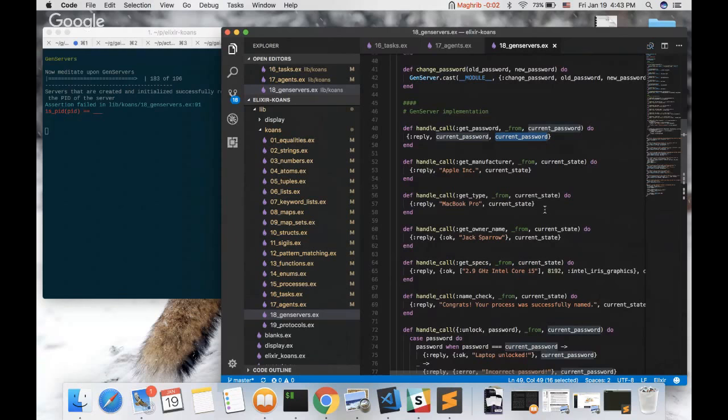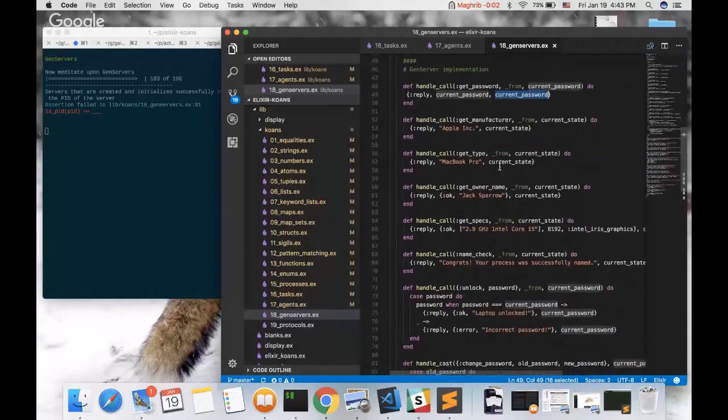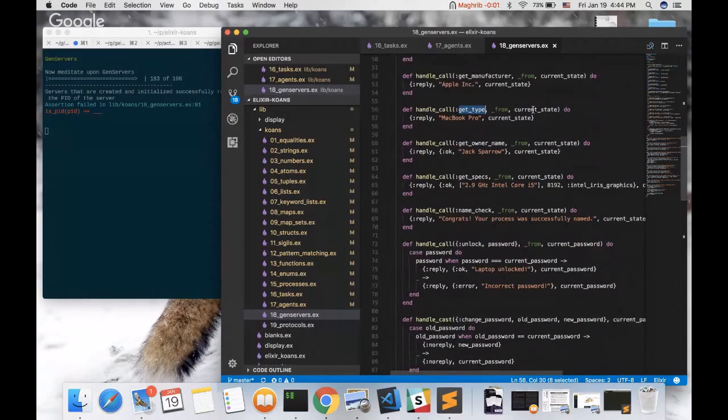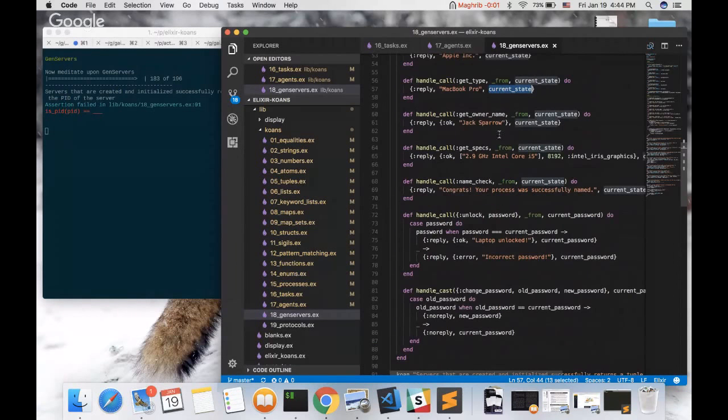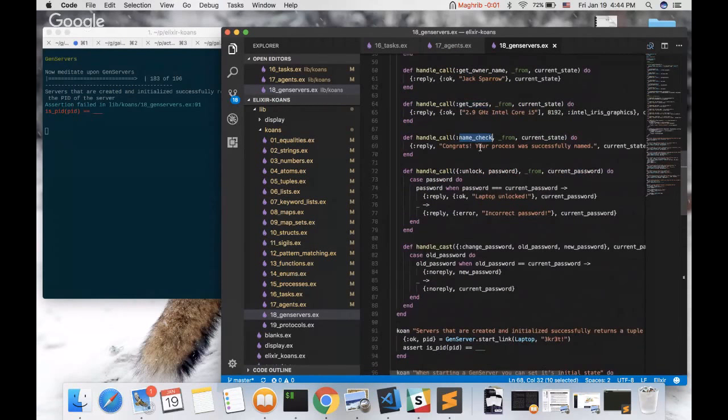I think we have to return always 3 arguments. I'm not sure why we are repeating this. Anyway, and get manufacturer, we return Apple, current state, get type, MacBook Pro, current state. And current state is supplied to us anyway in handle call, because I think we can return something based on this. And get owner name, Jack Sparrow, get spec is a spec, name check.